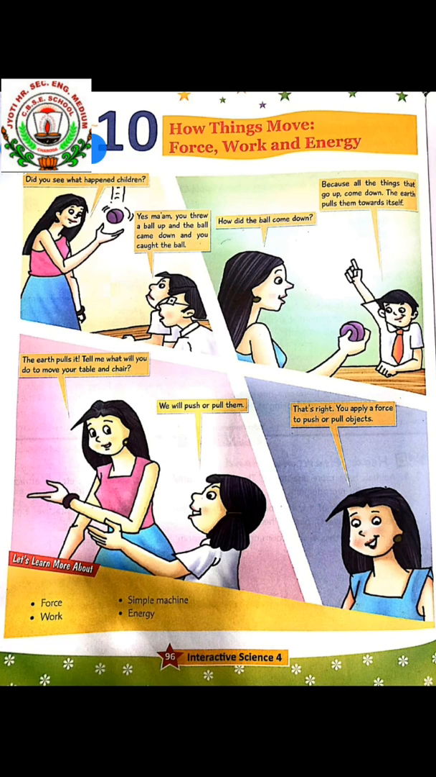So there are kinds of force. Listen carefully. There are different kinds of force acting on objects at different times under different conditions. Gravitational force is the force exerted by the earth on all objects. The earth attracts all objects towards itself. That is why, when we throw anything up, it is pulled down by gravitational force.